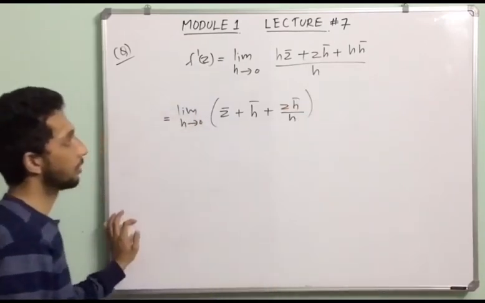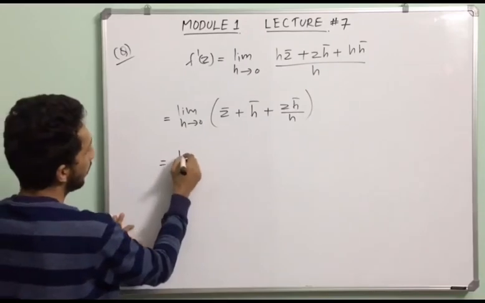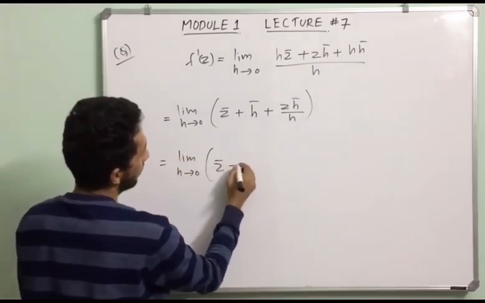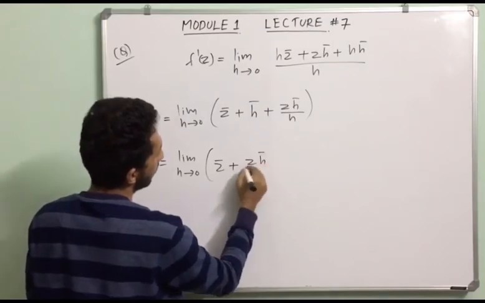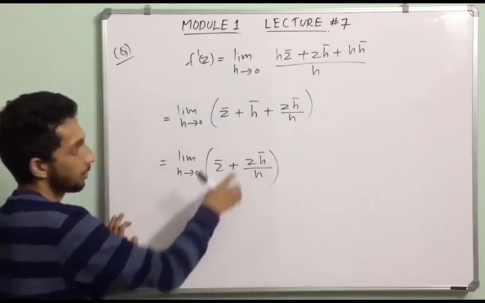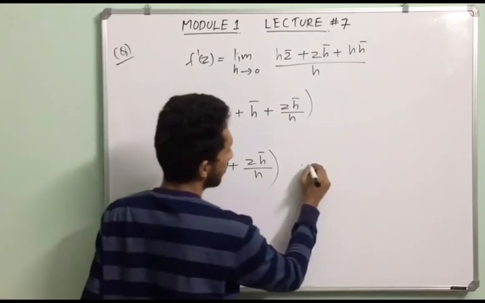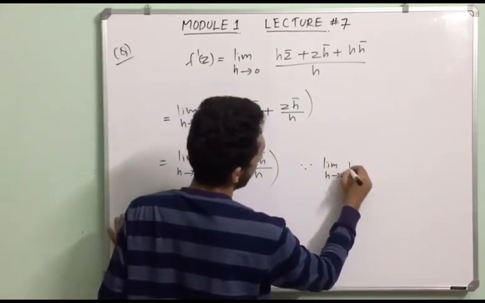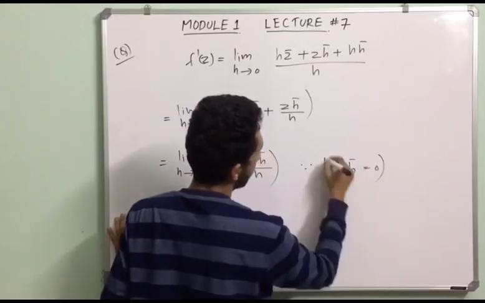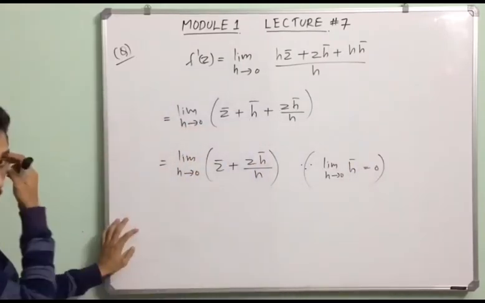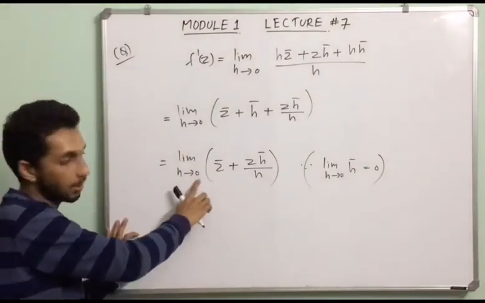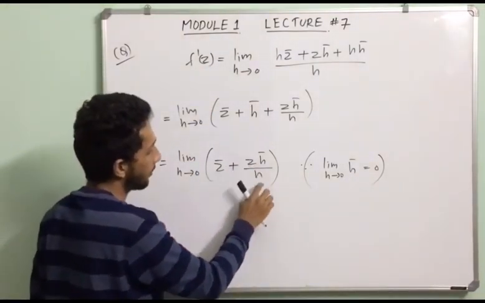So this equals limit h tends to 0 of z bar plus z times h bar divided by h. This term becomes 0 since limit h tends to 0 of h bar equals 0. So now f dash of z equals limit h tends to 0 of z bar plus z times h bar divided by h.